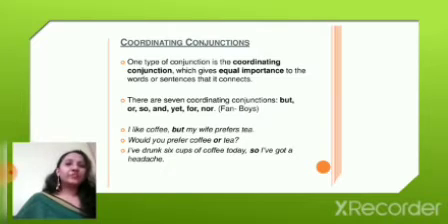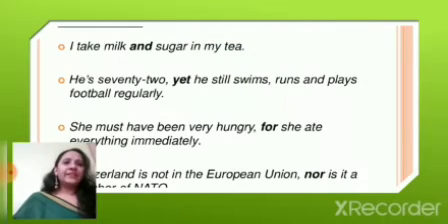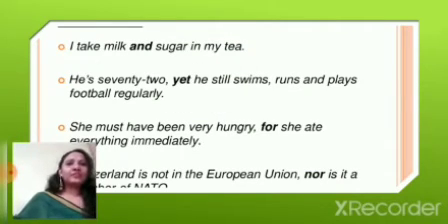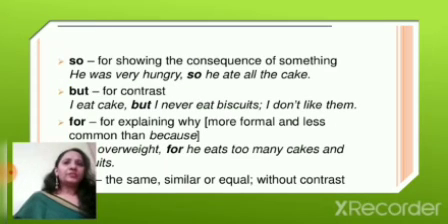Here are a few examples to show how they give proper value to both the parts. I like coffee, but my wife prefers tea. Would you prefer coffee or tea? So there are many examples to understand this coordinating conjunction. Now after this, you can see how you can use these words with the following meanings and examples.